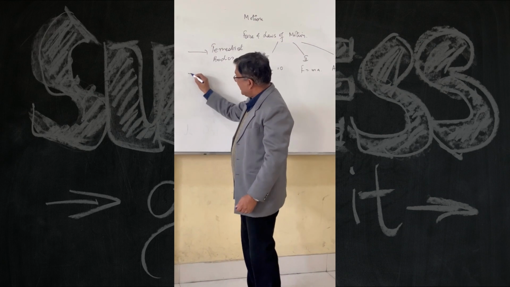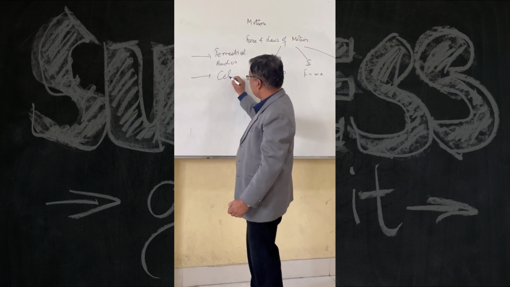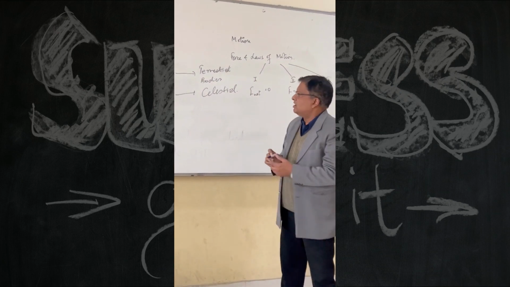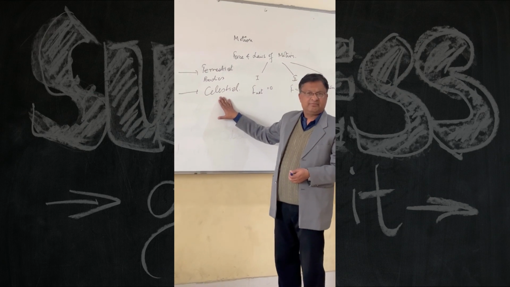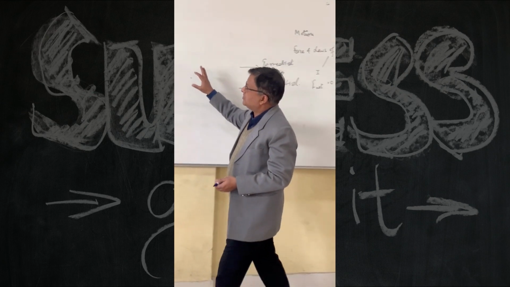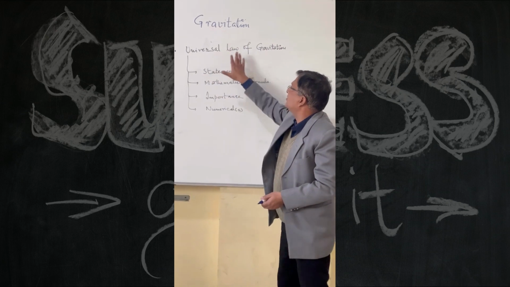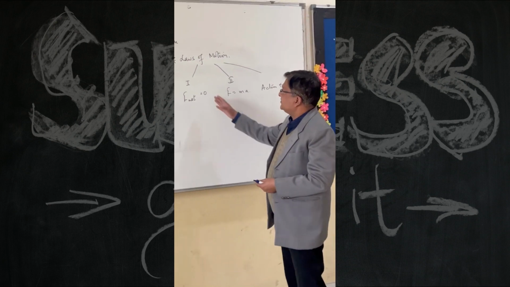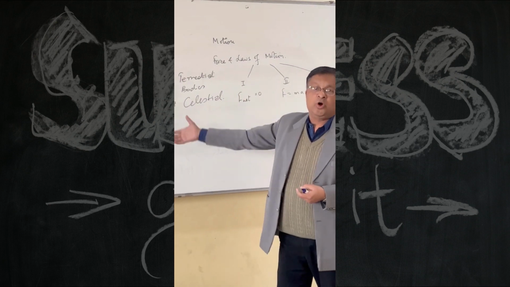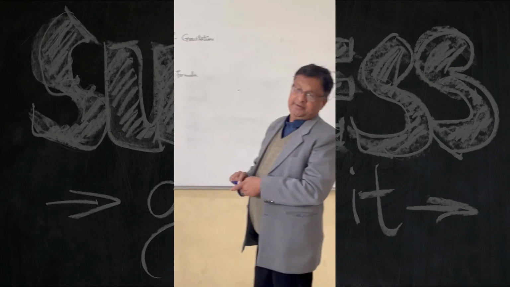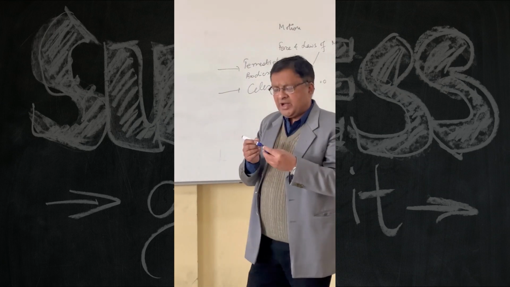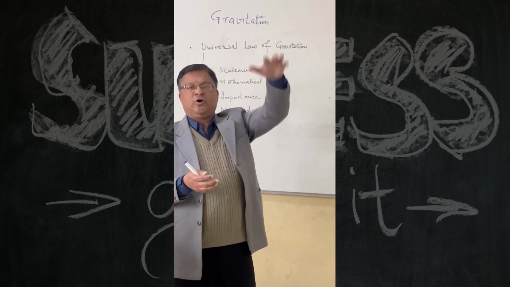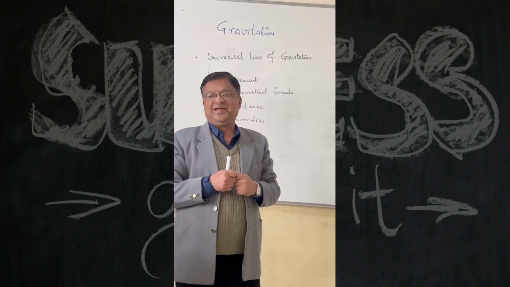It is also valid for celestial bodies. Celestial bodies means the bodies which are not on the surface of the earth. Clear? So that is the broadness of this law, that it is a universal law of gravitation. And sometimes people also say that it is the fourth law of motion, or the fourth law given by Newton.